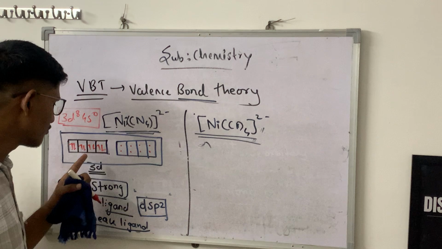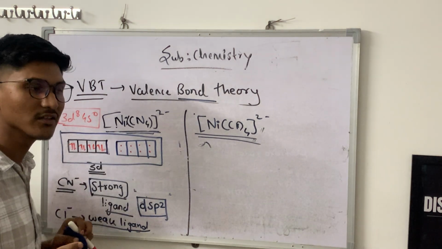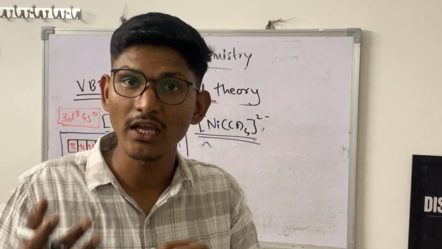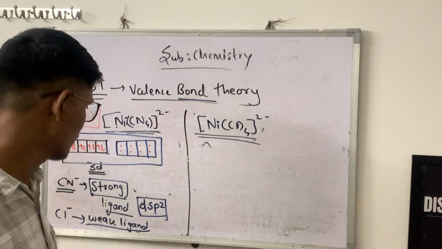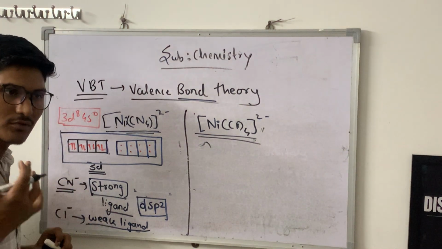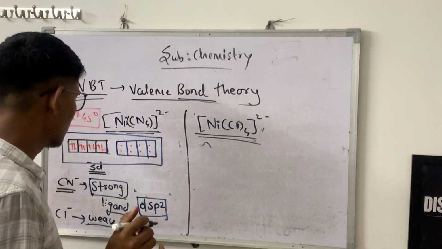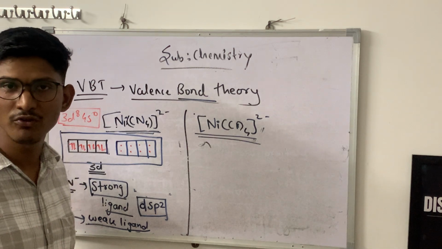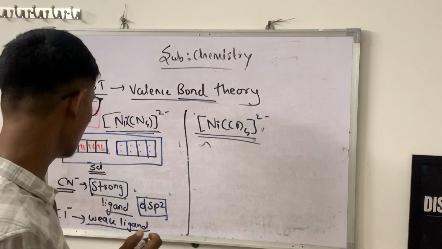And you can also notice one thing here. This complex is called an inner orbital complex because we used inner orbitals for the hybridization, for the donation of electrons from the ligand. And second thing is, this is also called a low spin complex. Why low spin complex? Because the number of unpaired electrons decreased.